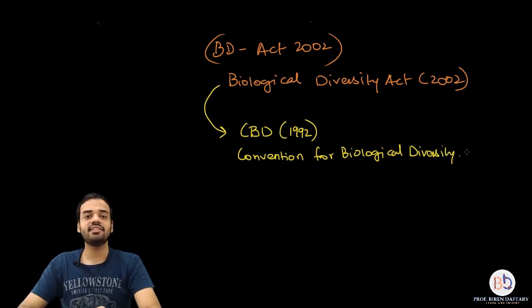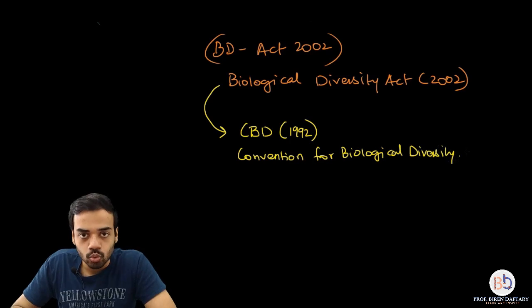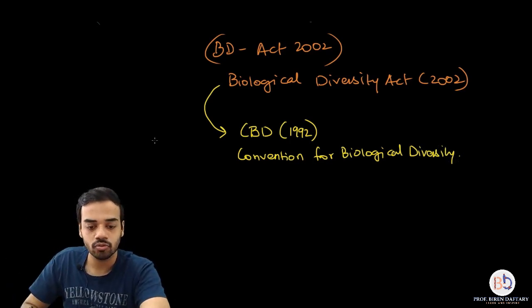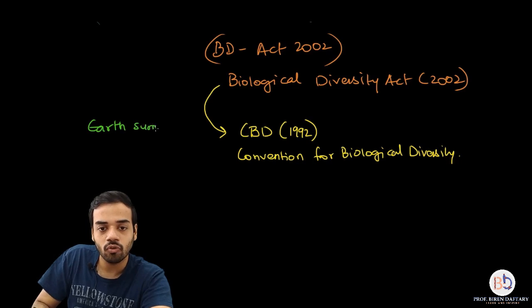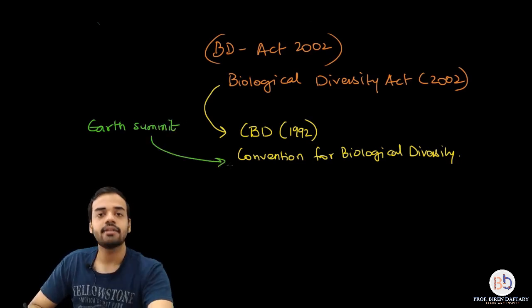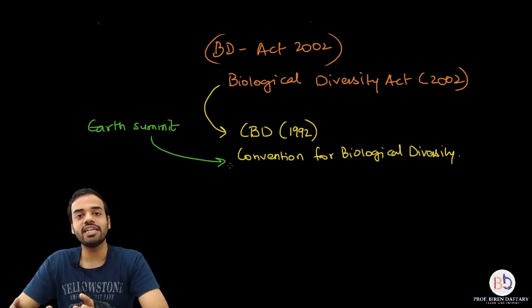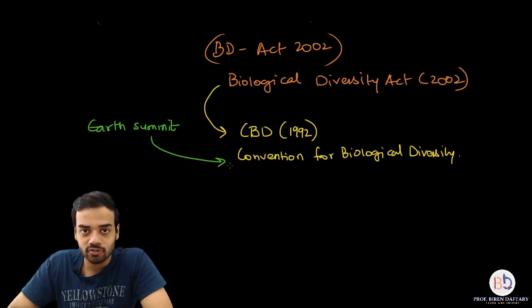See, conservation is like a seminar. So in 1992 there was an Earth Summit, and this Earth Summit was in Brazil, at a place called Rio de Janeiro. You must have heard of this place. So in Rio de Janeiro in 1992 the Earth Summit was organized.